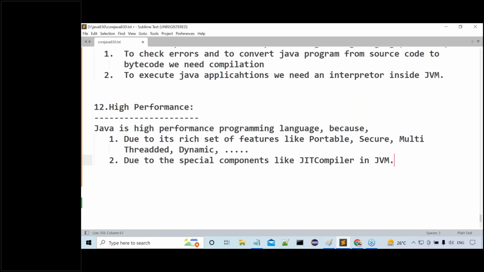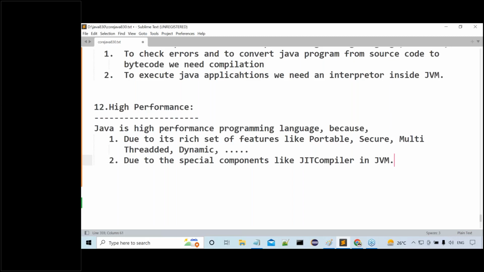Now tell me, guys. How can you say Java is a simple programming language? Three reasons are given. Tell me what are the three reasons now? Java will take less execution time and less memory. Reason number two, Java has removed all the confusion oriented features like what? Pointers, multiple inheritance, and so on. Third one, Java syntaxes are very simple. Why? Because Java uses all the simplified syntaxes from C and C++.